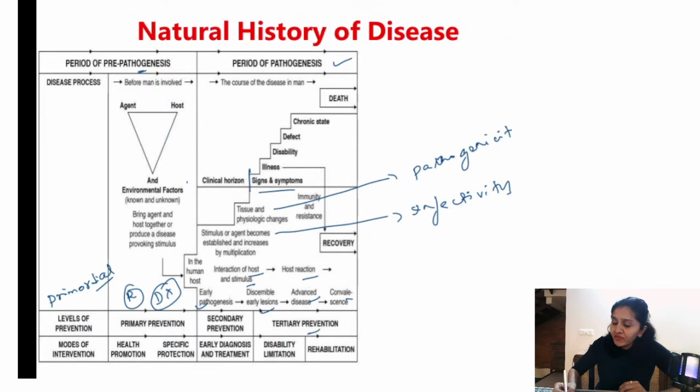And what is tertiary prevention? In secondary prevention, disease was there, but there was no complication yet, right? Whereas in tertiary prevention, complications also have developed. I'm trying to limit the complications, all right? So this is what you need to understand.